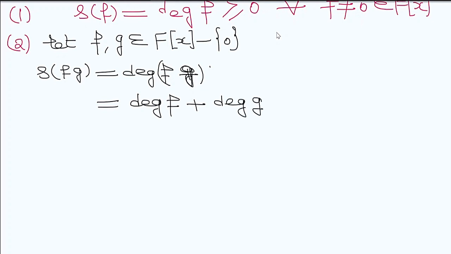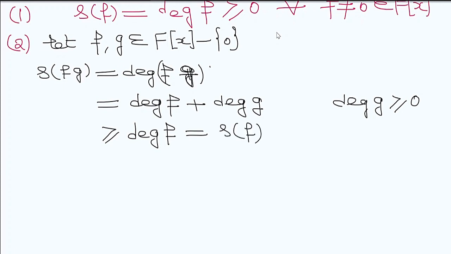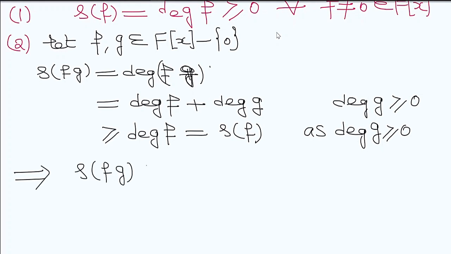Now since g is non-zero, degree of g is always greater than or equal to 0. So this value is always greater than or equal to degree of f, that is, delta of f. So it satisfies the second property: delta of fg is greater than or equal to delta of f.